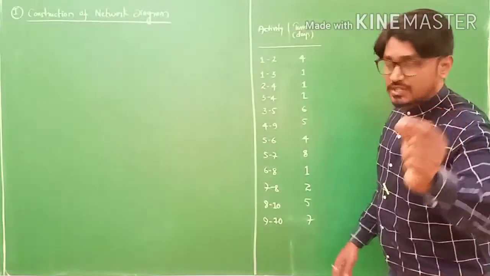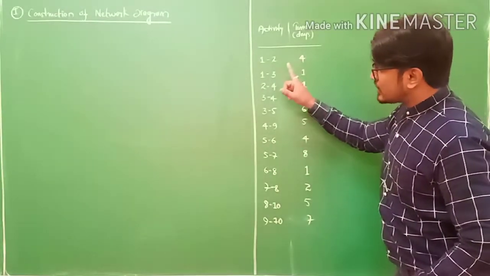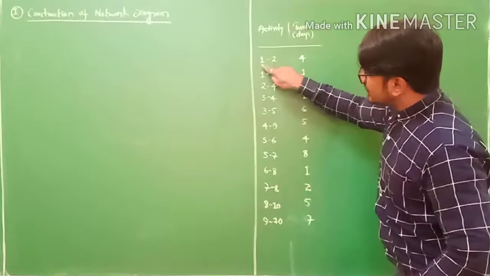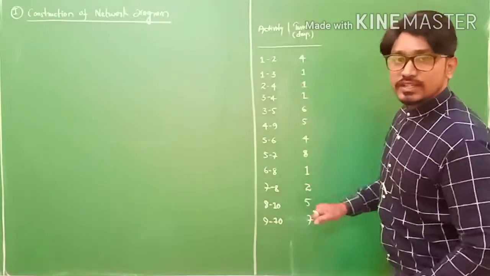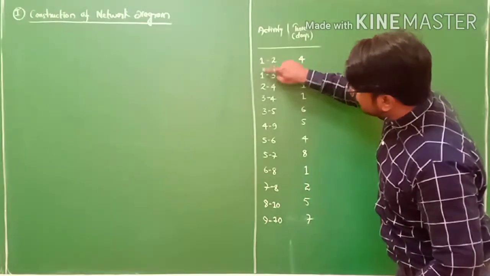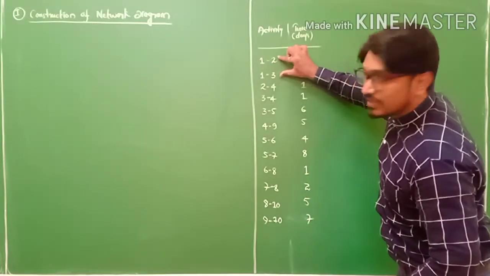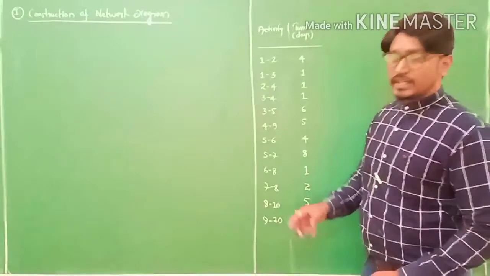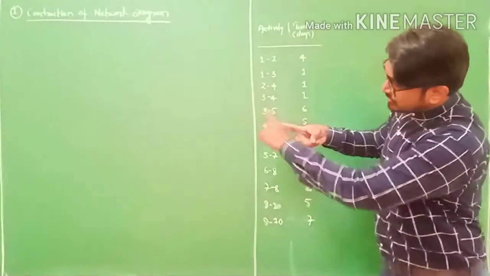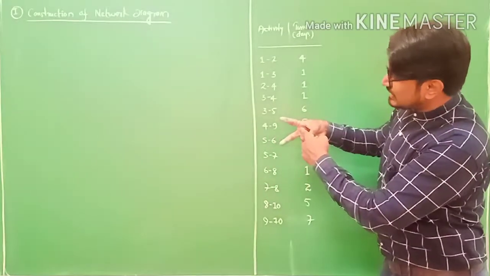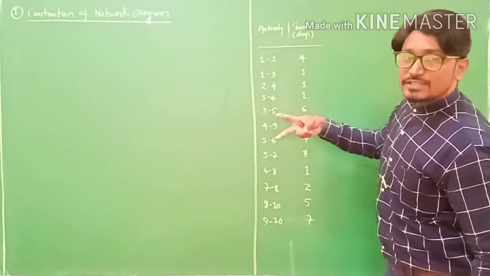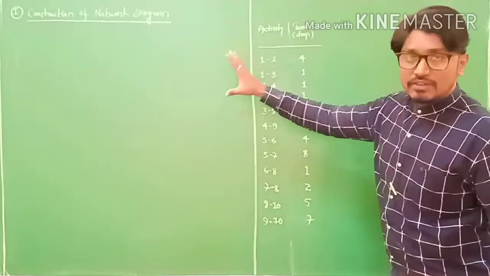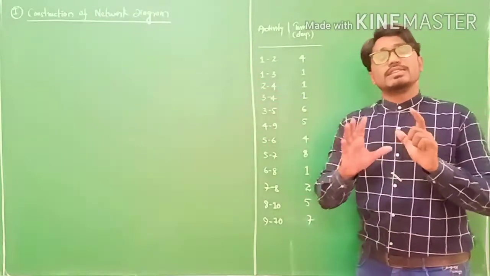Please pay your attention, careful watch here. The first activity is 1 to 2 and the second activity is 1 to 3. See, the first activity 1 is between 2 and 3. The activity goes like this, because 1 is here, 2, 3, 1 is between 2 and 3. Please have a careful look so that you easily understand.